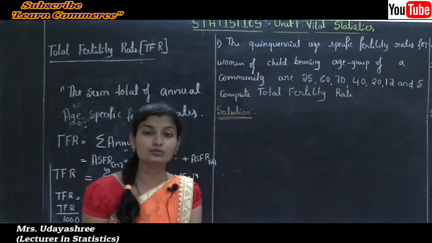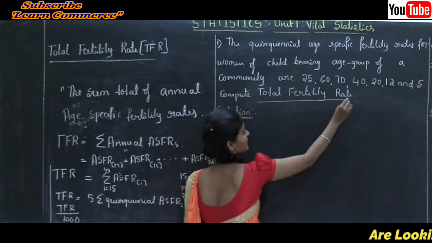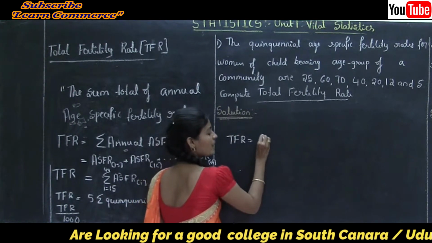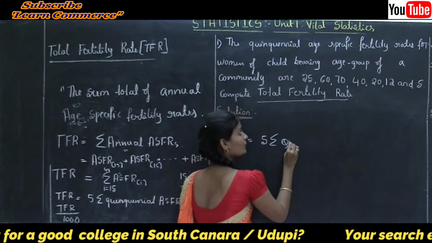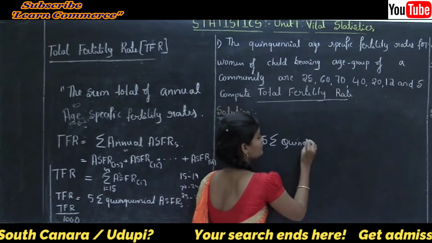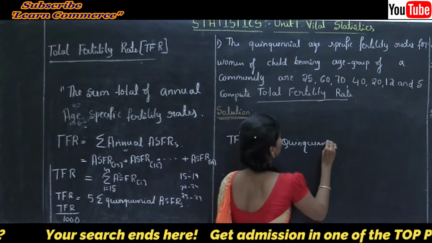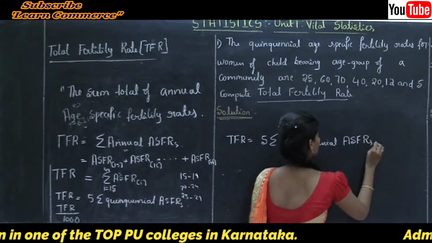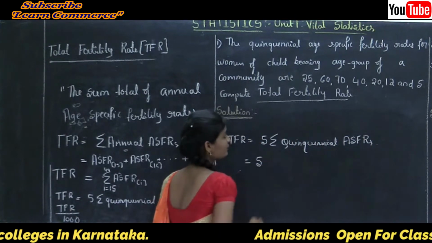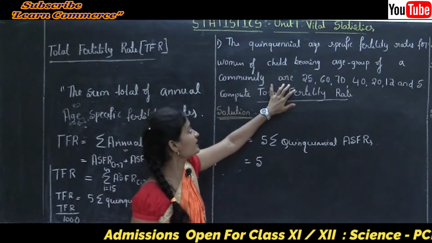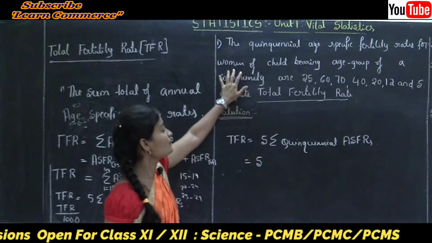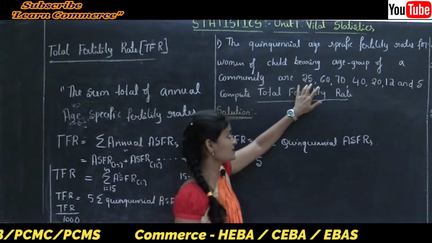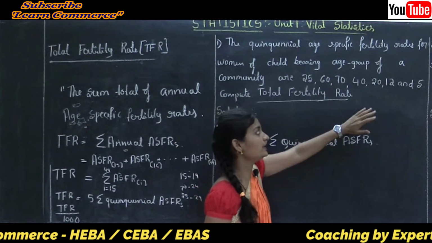Here we know the formula of total fertility rate: TFR is equal to 5 into summation of quinquennial age specific fertility rates. The observations given are 25, 60, 70, 40, 20, 12 and 5.